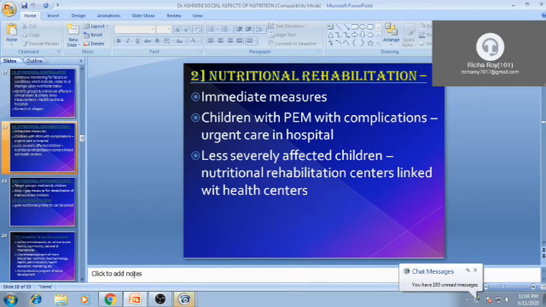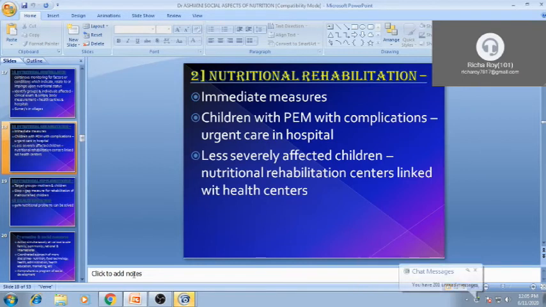Immediate action has to be taken for the children, adolescent girls, and mothers, meaning reproductive age group women. Then we have to give urgent hospital-based facility, providing some primary care to those children, mothers, or reproductive age group women. And there are health centers and rehab centers in Raipur also.